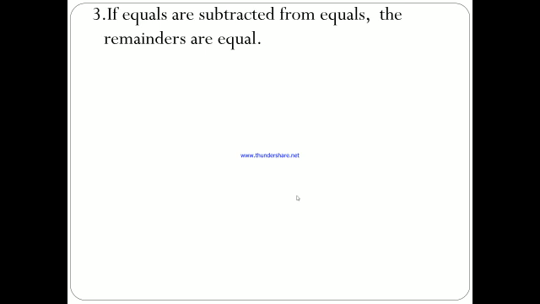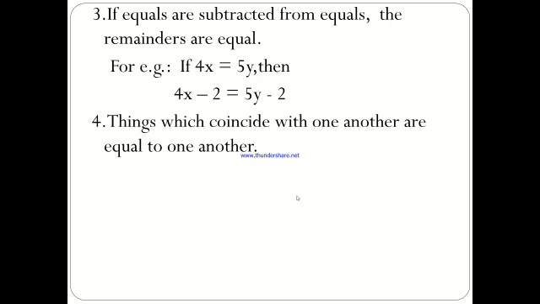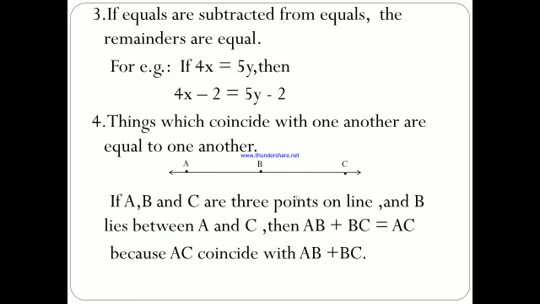Third one, if equals are subtracted from equals, the remainders are equal. For example, if 4x is equal to 5y, and we subtract 2 from both sides, that is, 4x minus 2 is equal to 5y minus 2. Fourth, things which coincide with one another are equal to one another. For example, if A, B and C are 3 points on a line and B lies between A and C, then AB plus BC is equal to AC, because AC coincides with AB plus BC.